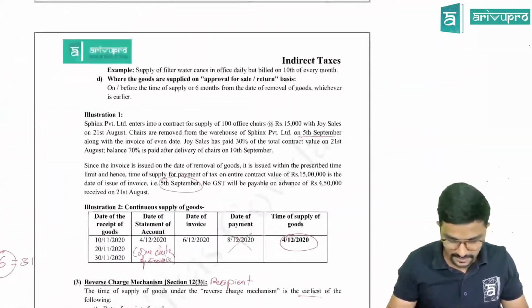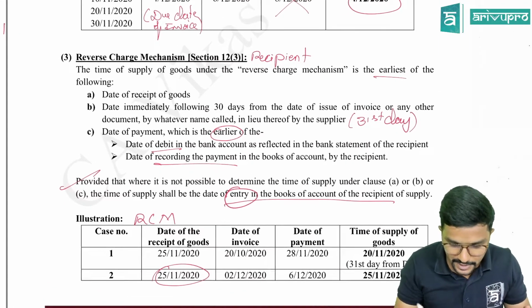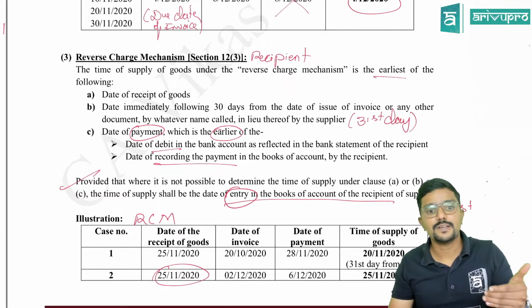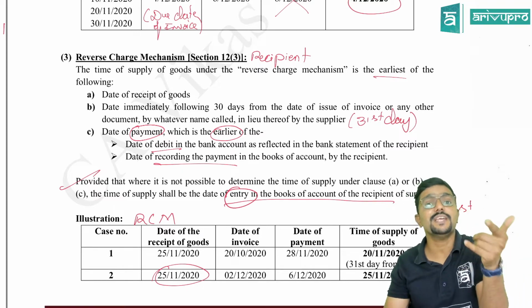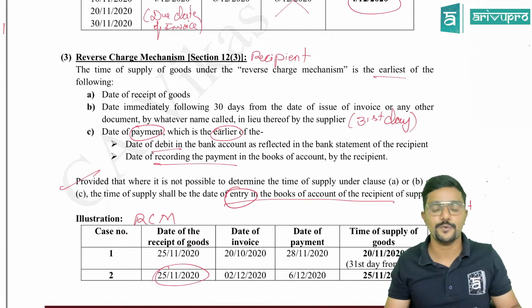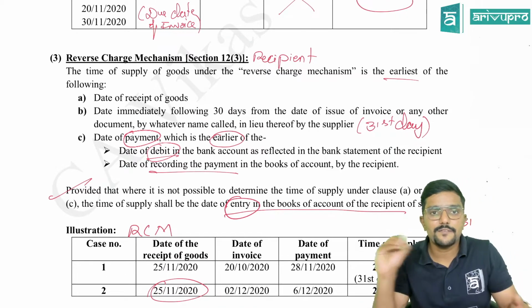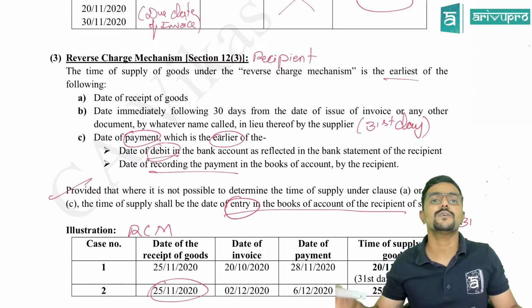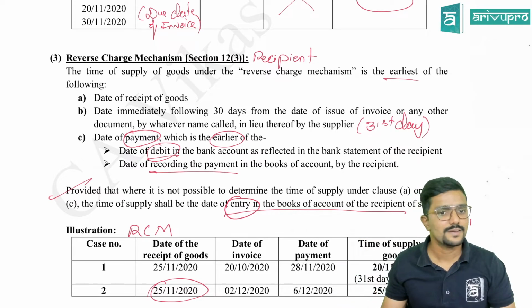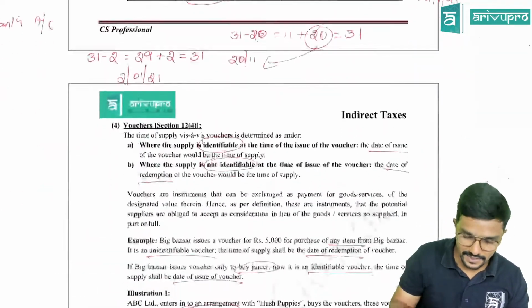So don't get confused, because for goods we learned that, under reverse charge, here for goods I am talking about goods, the date of payment was there. And here, the date of what payment? Date of making the payment, because this was under reverse charge. We were thinking from the recipient's point of view. So what we took? Date of debit in the bank account or date of recording the payment in the books of accounts of the recipient. Yeah, but there it is a different story.